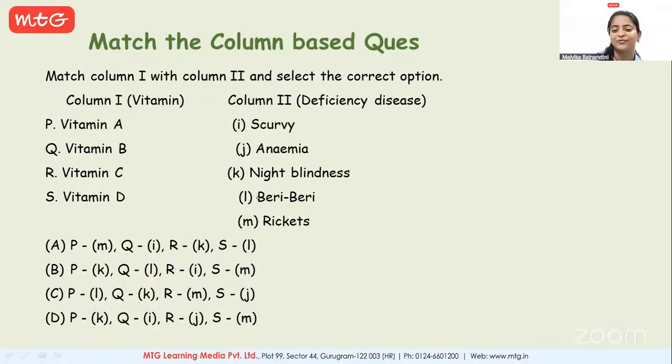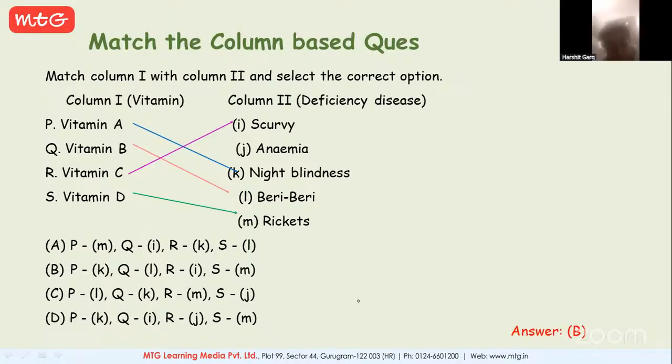Yes. Vitamin B would lead to beriberi. Vitamin A would lead to night blindness. Vitamin C would lead to scurvy. Vitamin D would lead to rickets. So A goes with K. Okay. And B goes with L. So we get option B as the correct answer. Okay. Yes, ma'am, this is correct answer.